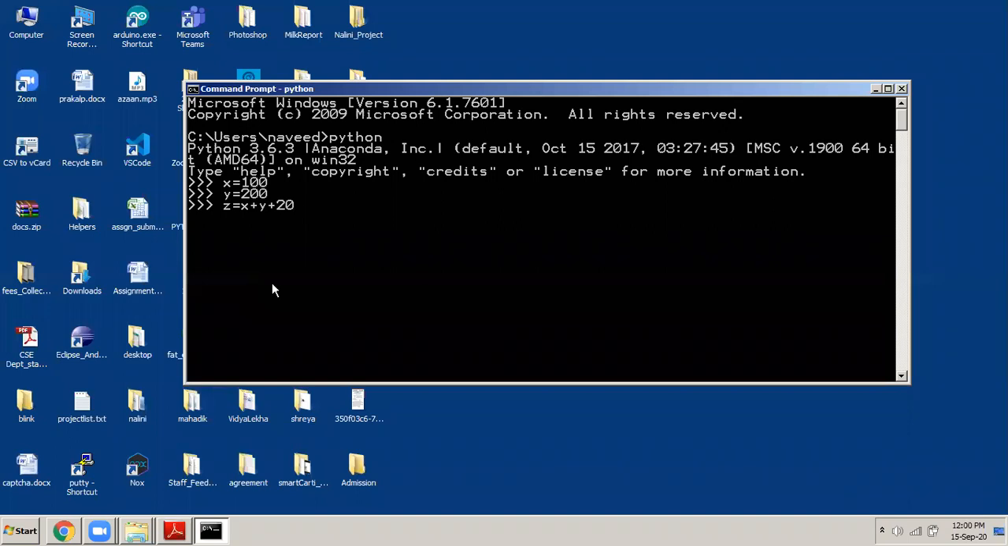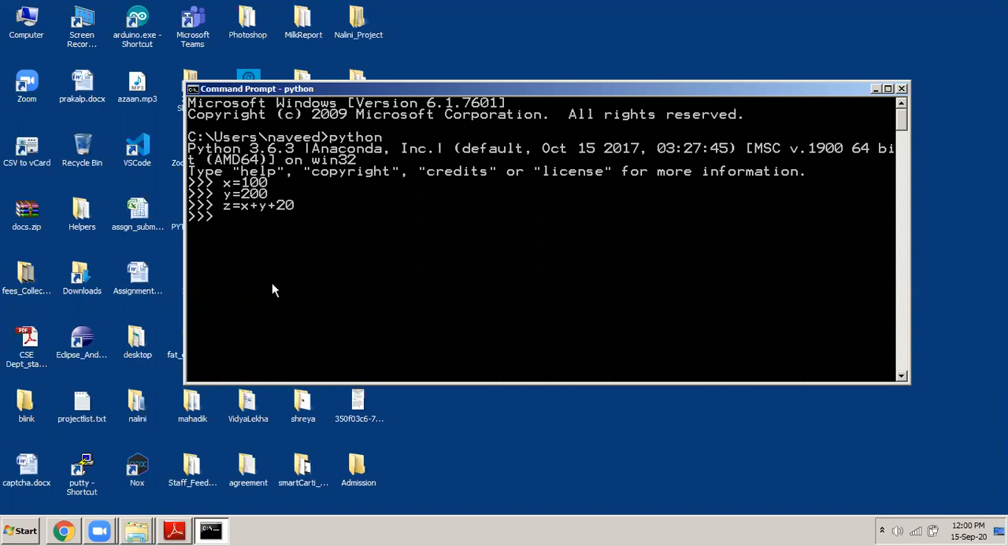I don't want to write the same program. In the first program, when I saved it with extension .py, what I had written was Z is equals to X plus Y, but this time I want to do it a little differently. I say Z is equals to X plus Y plus 20. So what will be the value of Z now? It will be 100 plus 200 plus 20, so it will be 320. Enter. So it has even done that.